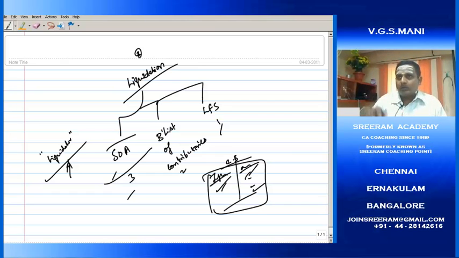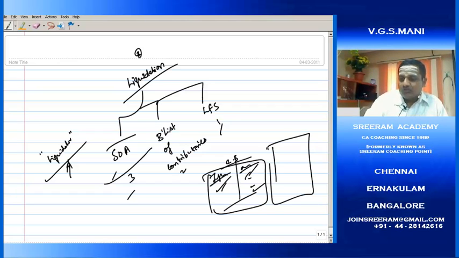Finally, the summary statement. As per law or as per the Act, there is a particular format which is prescribed. Even for the SOA, there is a format as per the Companies Act. Similarly, for the LFS also we have a specific format. Only based on that format, we need to give the information one by one.